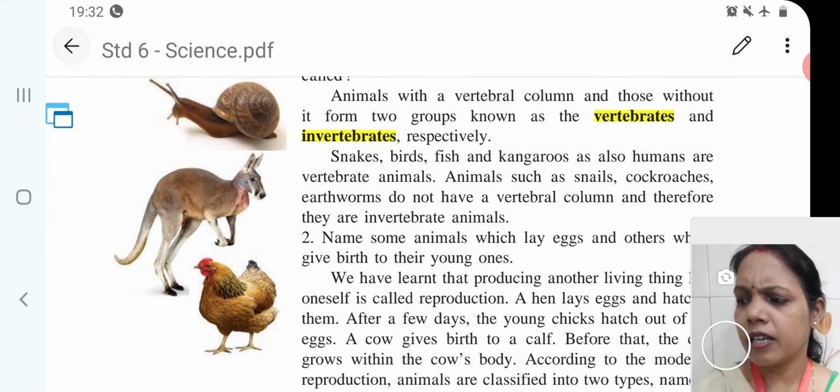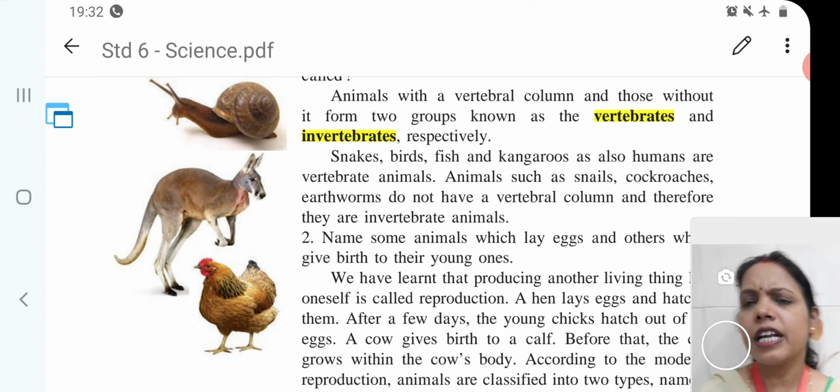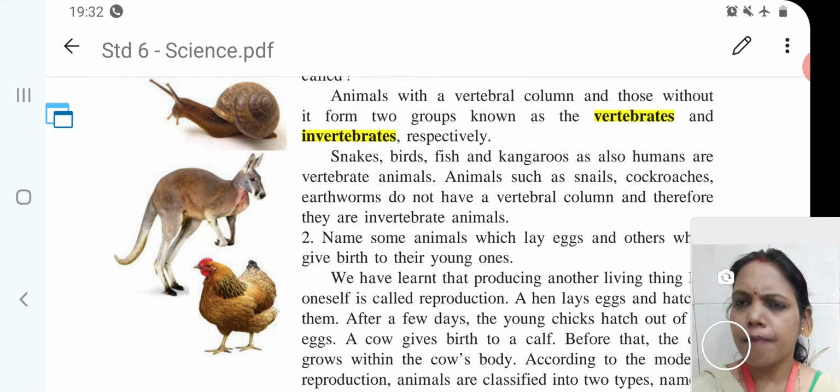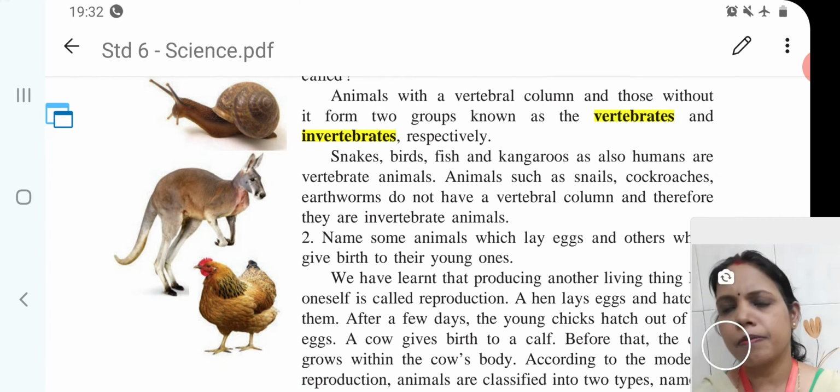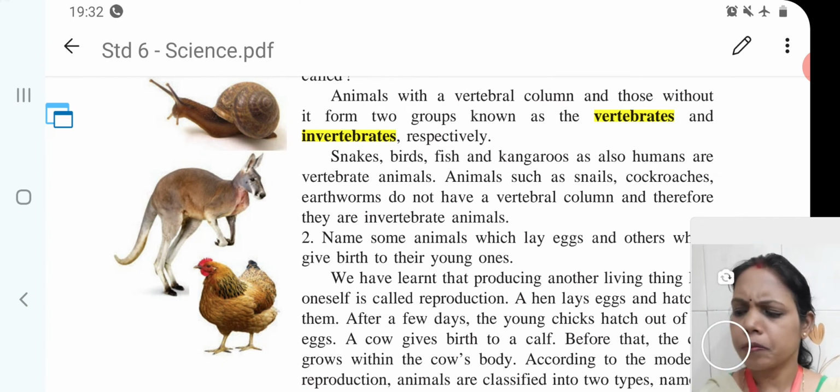Example, human being, bird, etc. The second one is invertebrate. Animals that don't have a vertebral column. Example, earthworm, snail, etc. are called invertebrate animals.